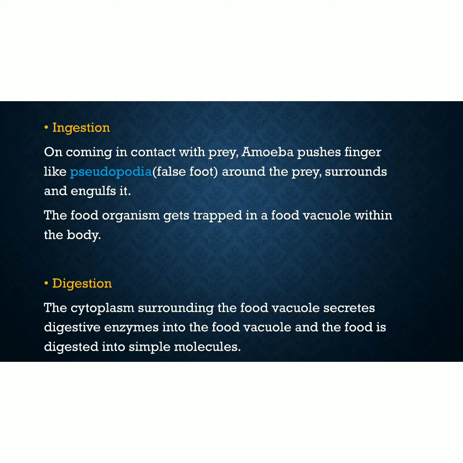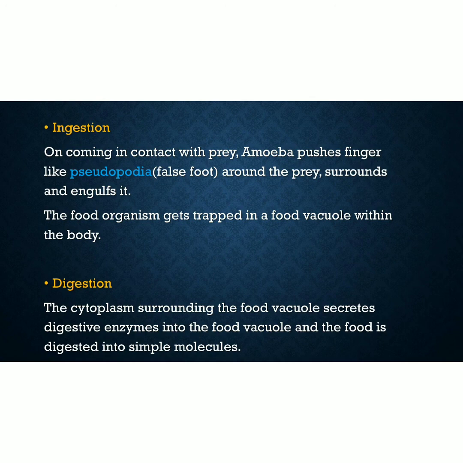So, the next step is digestion. In amoeba, food is digested in the food vacuole by some digestive enzymes. The cytoplasm surrounding the food vacuole secretes some digestive enzymes into the food vacuole, and the food is digested into simple molecules by chemical reaction.